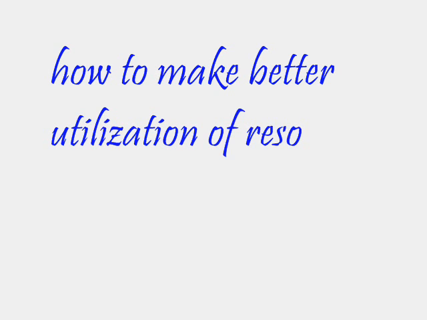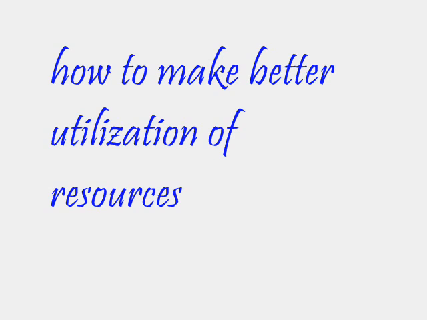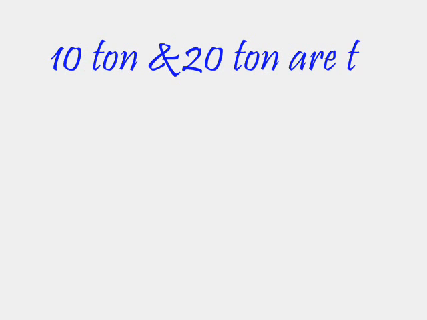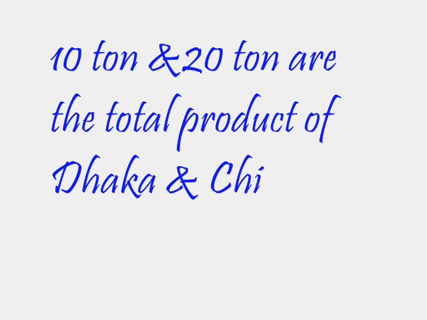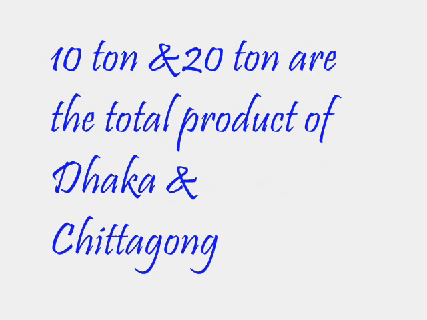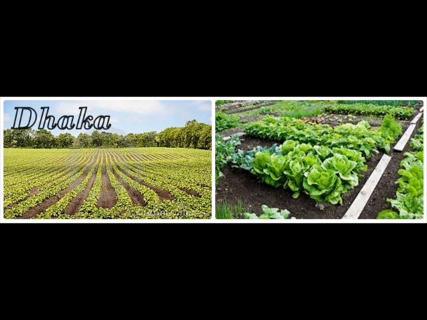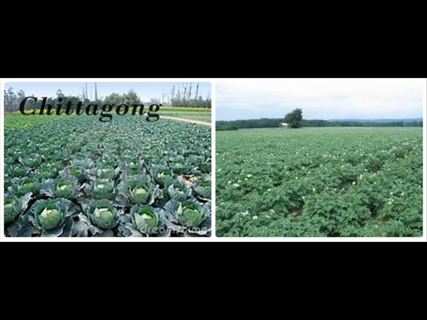For this reason, a country cannot make itself self-dependent and cannot fulfill its needs and wants. We can understand it by giving a simple example. Like, 10 tons and 20 tons are the total product of Dhaka and Chittagong, respectively. By using 10 units of land, Dhaka produced 10 tons and Chittagong produced 20 tons respectively. Therefore, Chittagong utilizes the resources more efficiently than Dhaka.